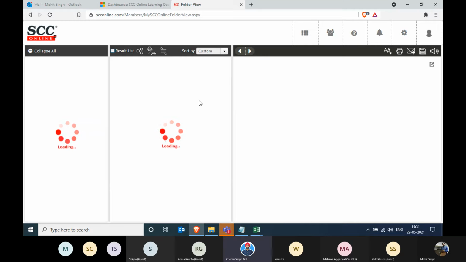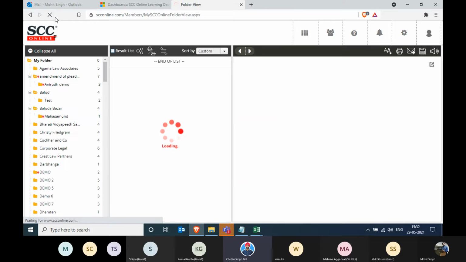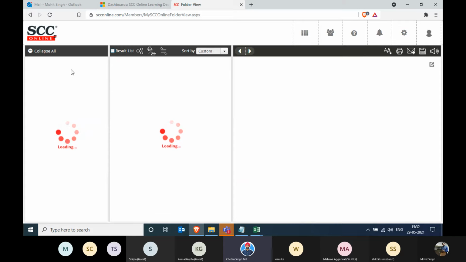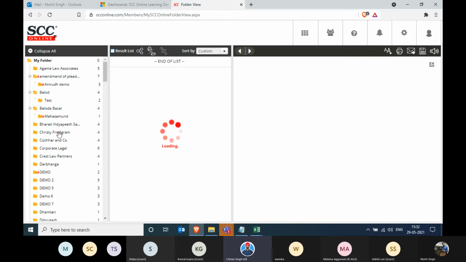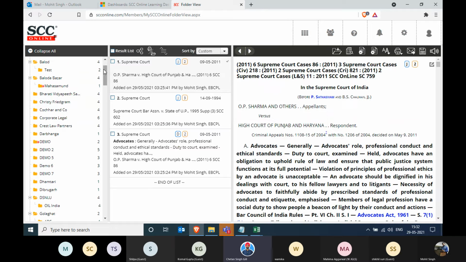And what we mentioned about the compendium, you can make a compendium. Also, let's suppose there are 10 judgments that you want to take a printout of. So rather than going one by one to all the printouts, you can put all of those judgments or articles or acts, whatever you want, into the folder. You can make them a part of it, and then you can take a printout of all of it together.